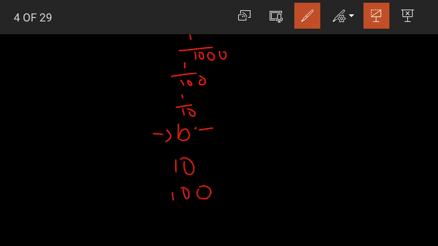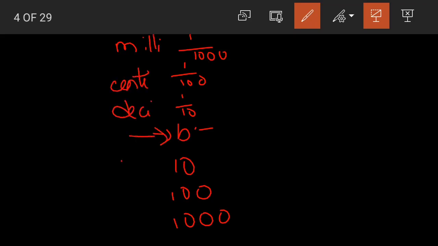Yes. So what is the pattern? We will have basic in the middle, 1 by 10, 1 by 100 and 1 by 1000. And when it comes to below, we will have 10, 100 and 1000. And what are the names here? This would be milli. We have centi, deci, then this is the basic, then we have deca, then we have hecto, and then we have kilo. Yes children, so this is all you need to remember.